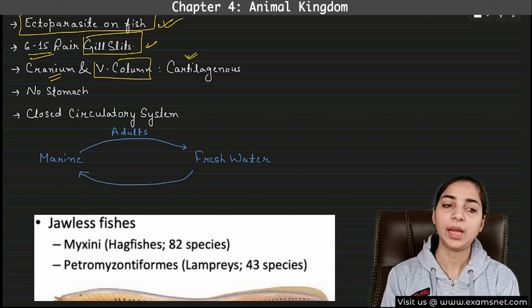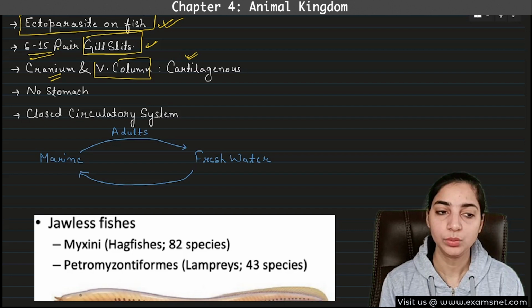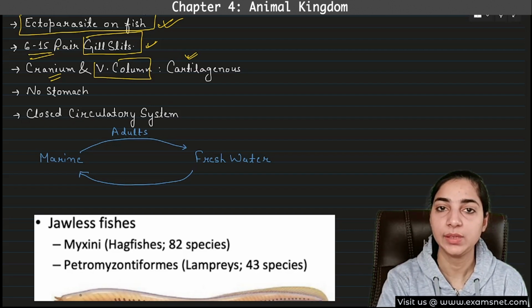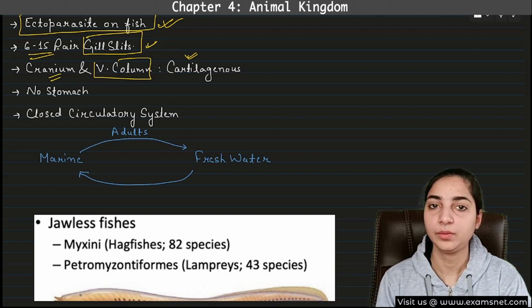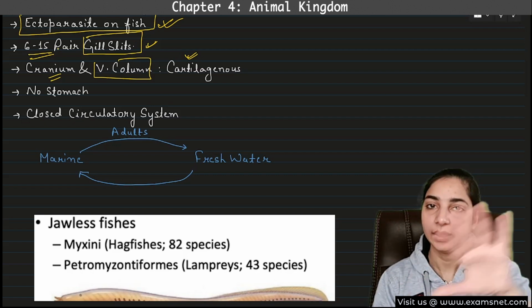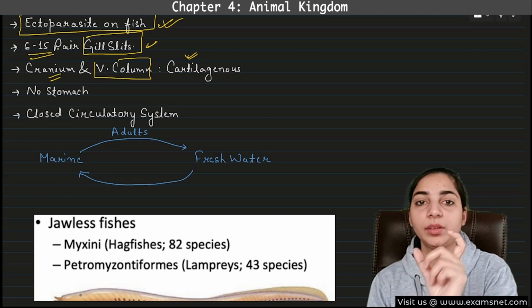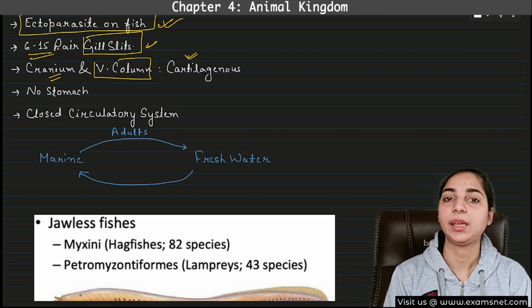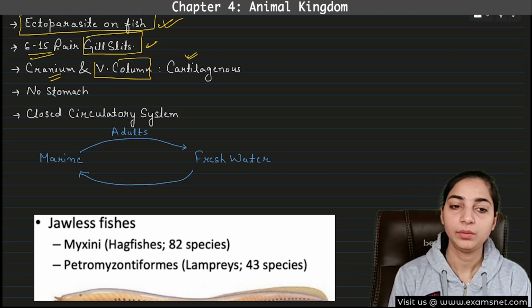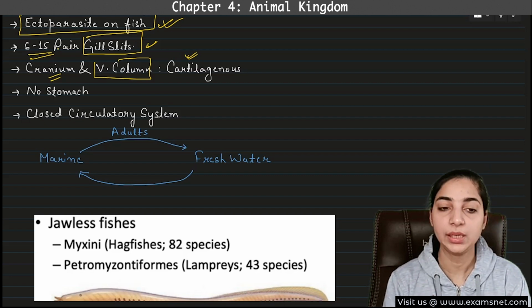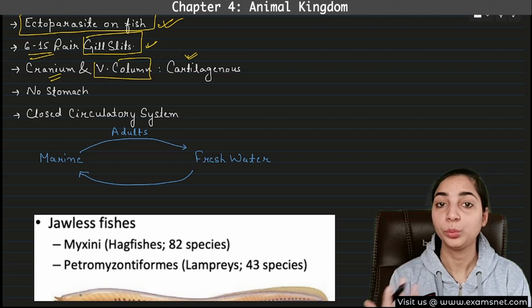But we are discussing that these are vertebrates. Do vertebrates have a cranium or not? Can you recapitulate what we studied? Do they come under Acraniata or Craniata? Do not get confused; they come under the Craniata. Under Acraniata, there were Urochordates and Cephalochordates. Under the Craniata, there were vertebrates, under which these cyclostomes come. So the cranium is present and the vertebral column is also present because these are vertebrates, and both are cartilaginous, that means made up of cartilage. These are not bony.